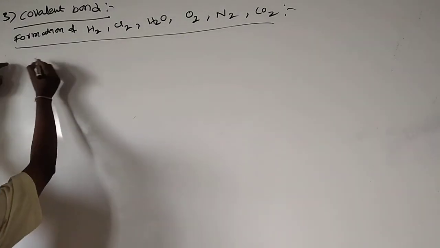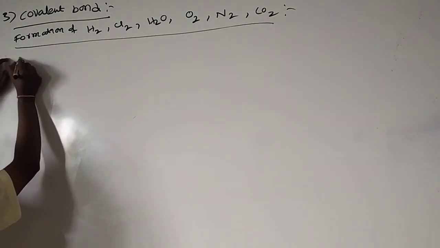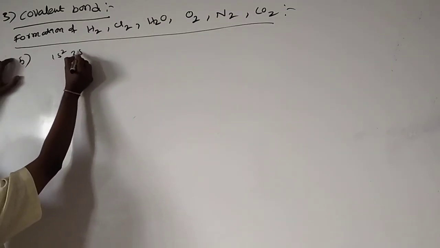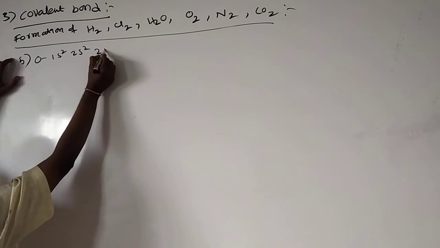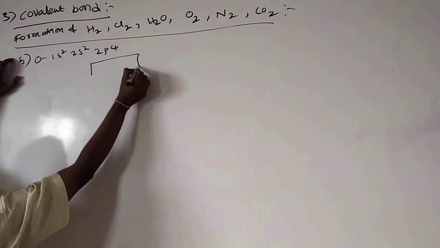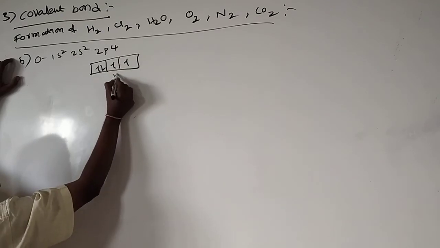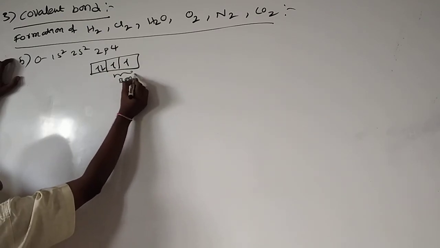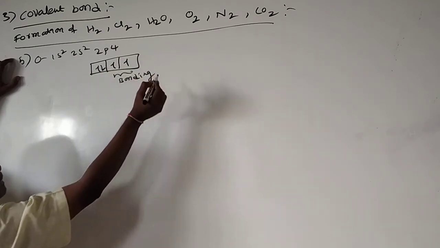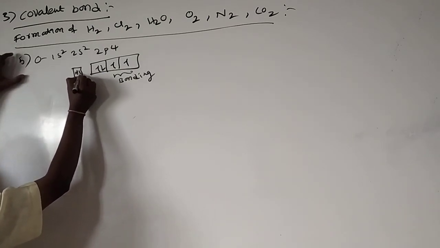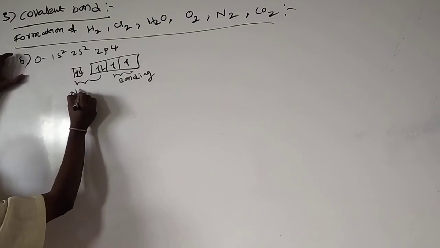Okay, formation of the oxygen molecule. Next we will see oxygen. Write the electronic configuration: 1s2, 2s2, 2p4. These two electrons are involved only in bonding. Here 2s2 is there, and these two are non-bonding.